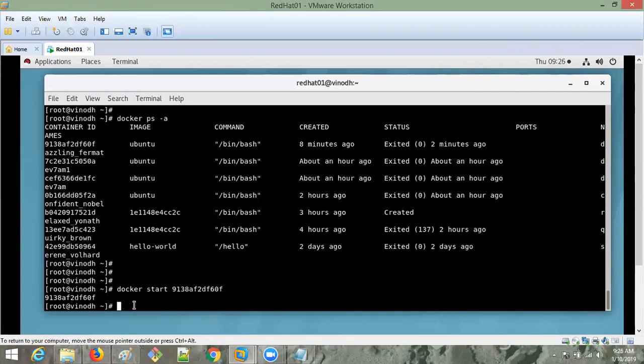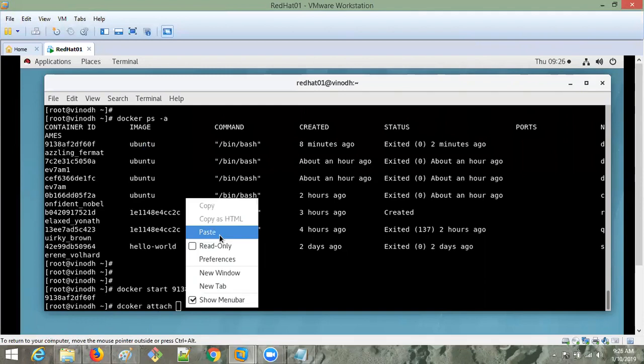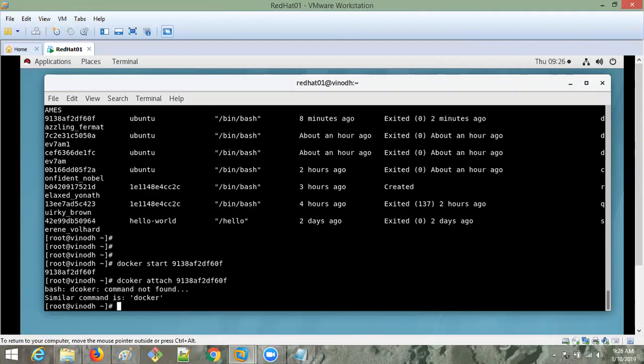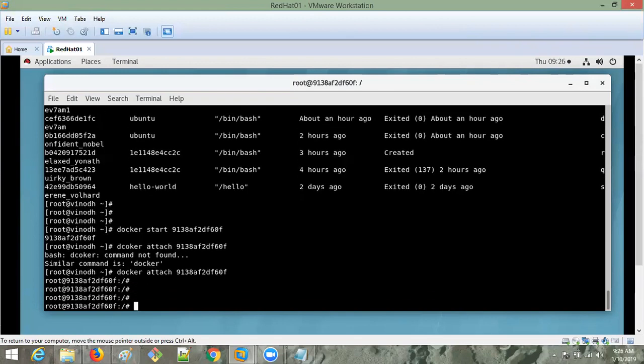I didn't attach this terminal to that container. I want to attach. How? Docker attach. The previous command, docker start container ID, only started the container. I want to attach now. For attach, you have to go with the attach command. Paste it. Now it is attached. Sorry, spelling mistake. See, now it is attached.